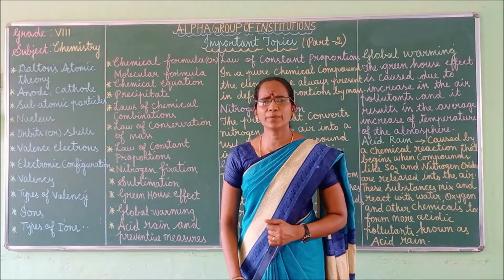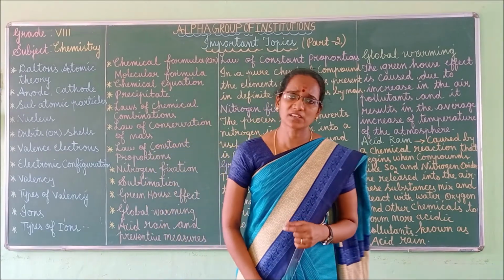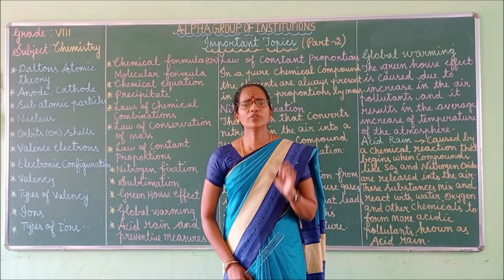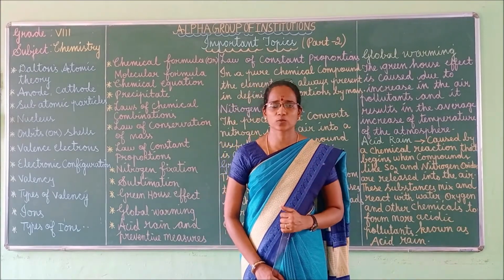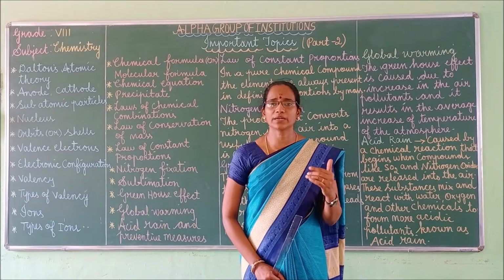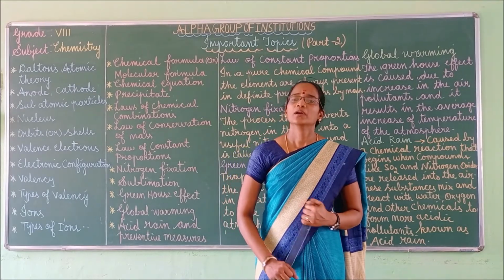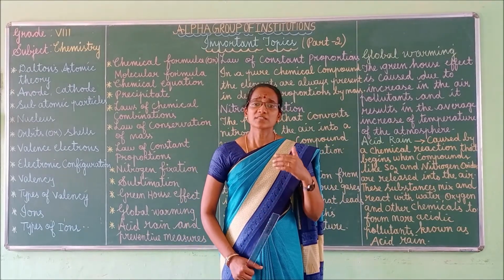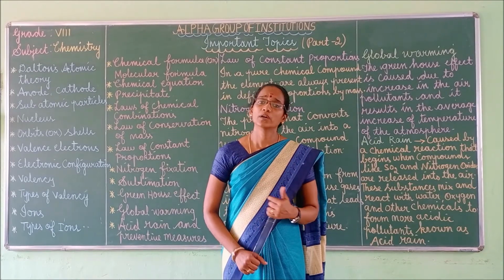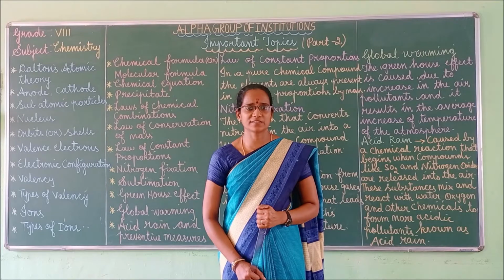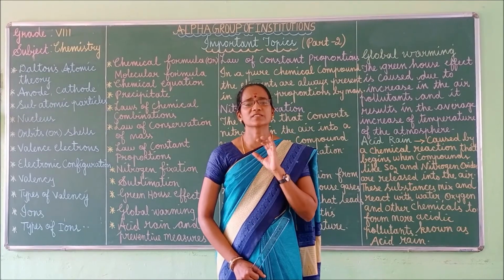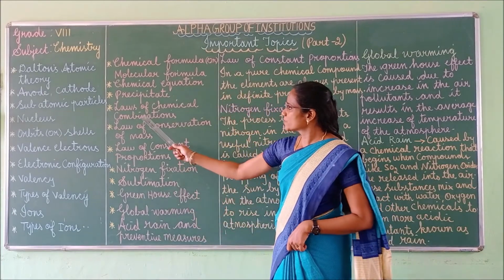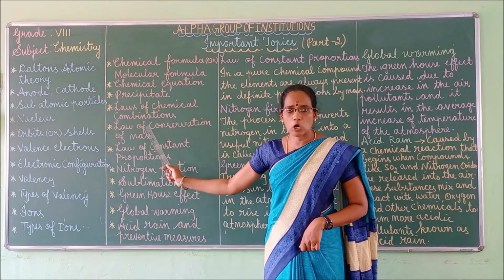Right. Next one, precipitate. What is meant by precipitate? During chemical changes, some substances react to form powdery substances. Otherwise we can say precipitate is nothing but it is in the solid form. A precipitate means during chemical change or chemical reaction, some substances react to form powdery substances. These powdery substances are called the precipitate. Got it, children?